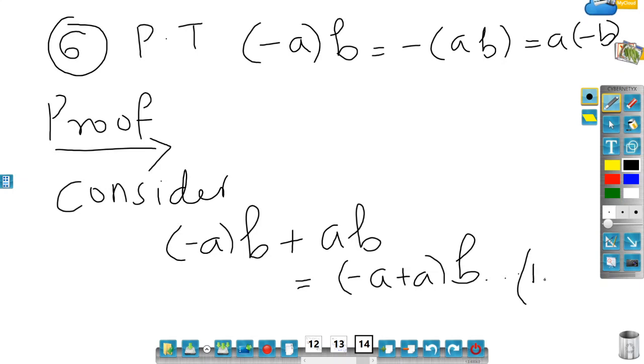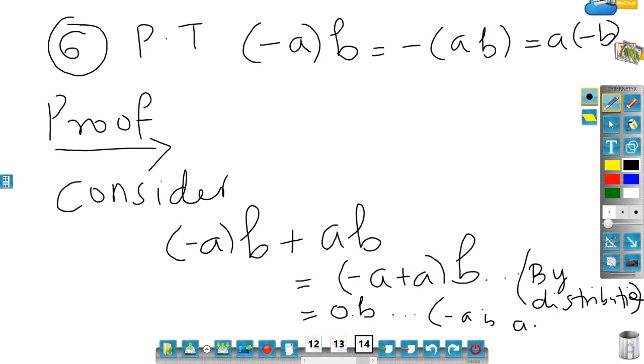So by distributive property, and I'm not writing the word property, so please assume that it is true, minus A plus A is the same as 0 times B, because minus A is the additive inverse of A, and 0 dot B is the same as 0 by your property number... which property was it?